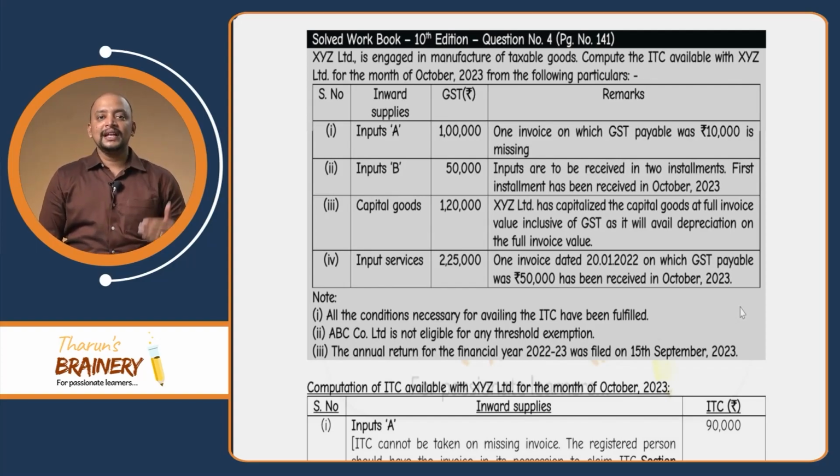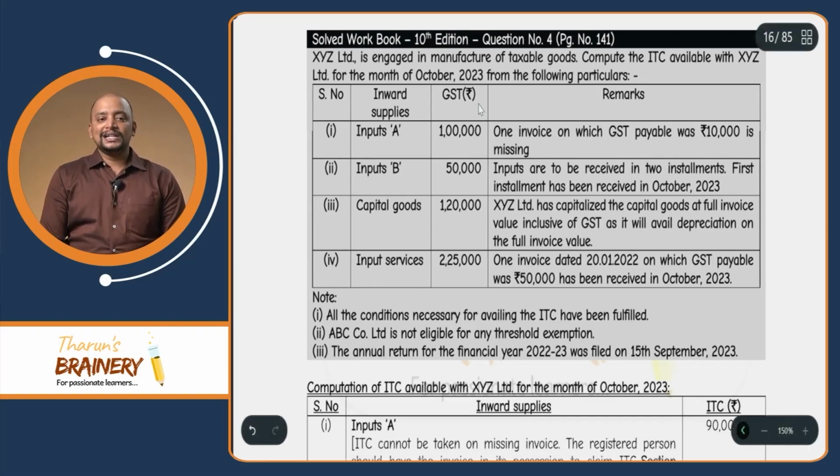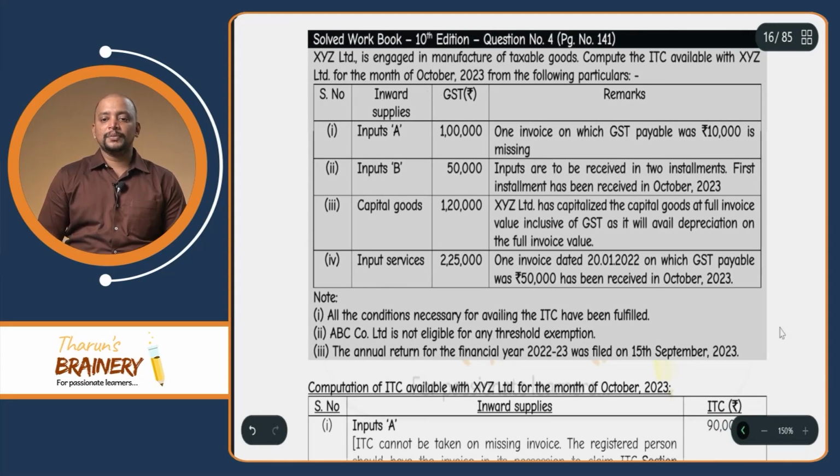Now you can see this question number 4, which is on page number 141 of the solved workbook. XYZ Limited is engaged in manufacture of taxable goods. Compute the ITC available with XYZ Limited for the month of October 2023 from the following particulars. For the month of October 2023: Inputs A, 1 lakh. One invoice on which ITC payable was 10,000 is missing.